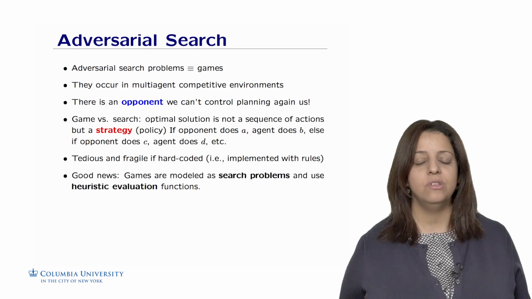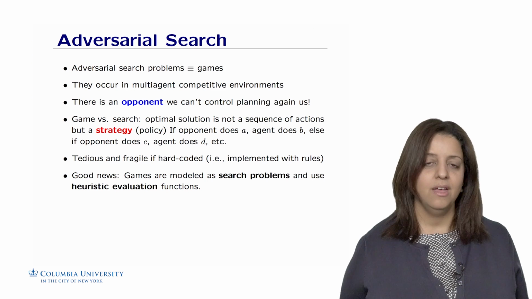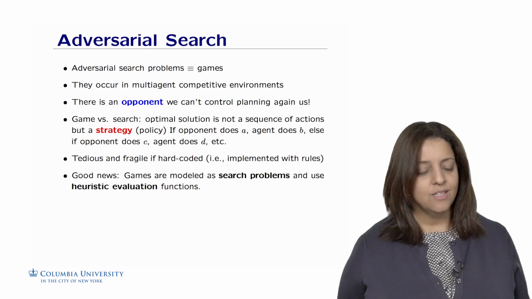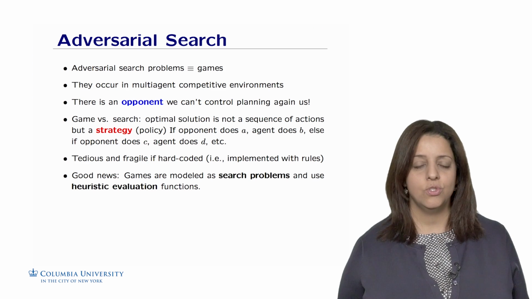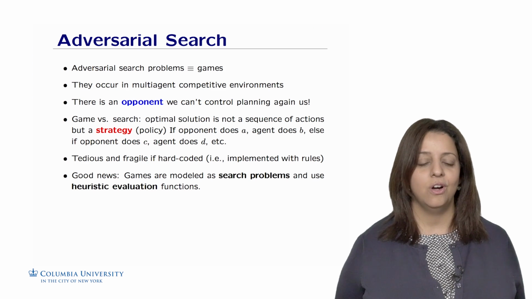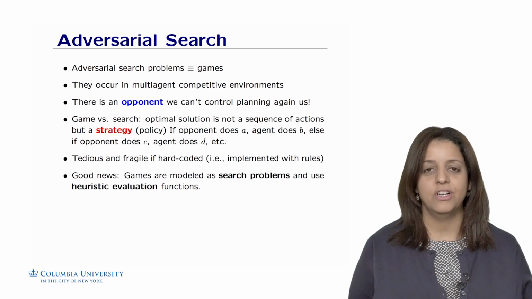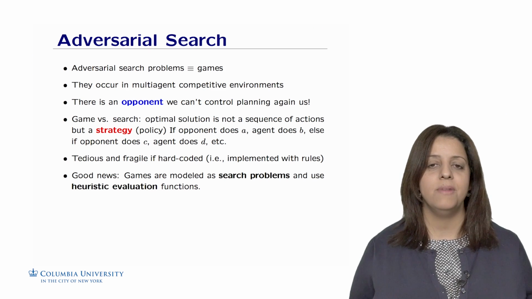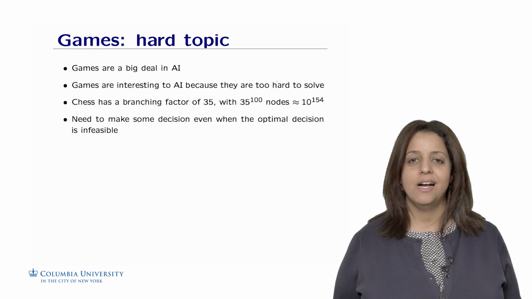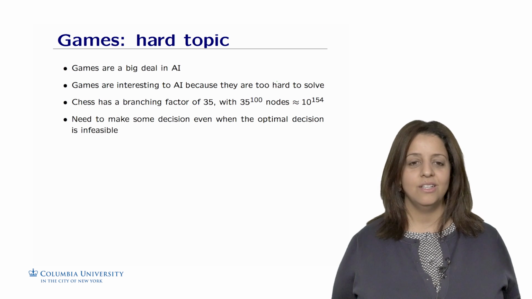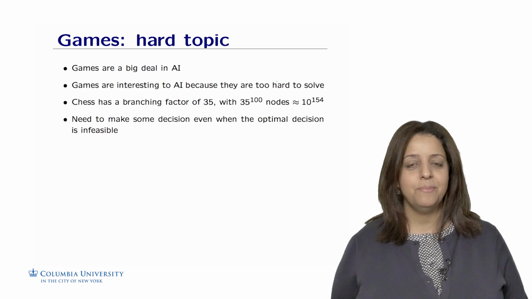So we need to find a way to devise an intelligent system that actually helps us play and win the game against our opponent. The good news is that to devise such games, we are going to reach for only two kinds of ingredients that you know already, which are search problems, algorithms, and also heuristic evaluation functions. These are the two main ingredients to help us model and solve games in AI. I would like to mention first that games are considered a hard topic in AI. It's a hard and hot topic that actually pushes the boundaries of research in AI. So it's a big deal.